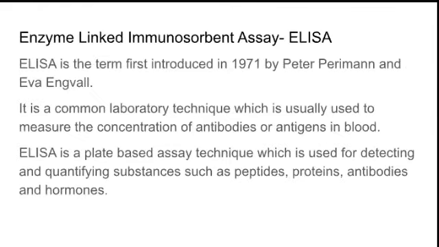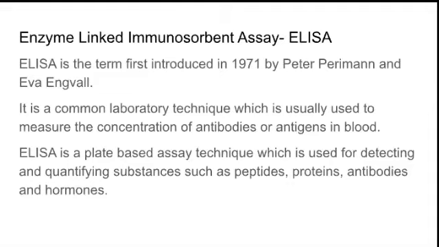The next is enzyme linked immunosorbent assay, that is ELISA, which is a very popular test used in multiple areas. The term was introduced in 1971 by Peter Perlmann and Eva Engvall. It's a common laboratory technique usually used to measure the concentration of antibodies or antigens in the blood.